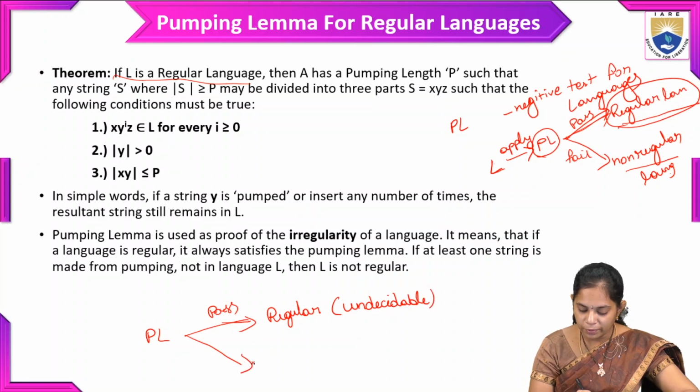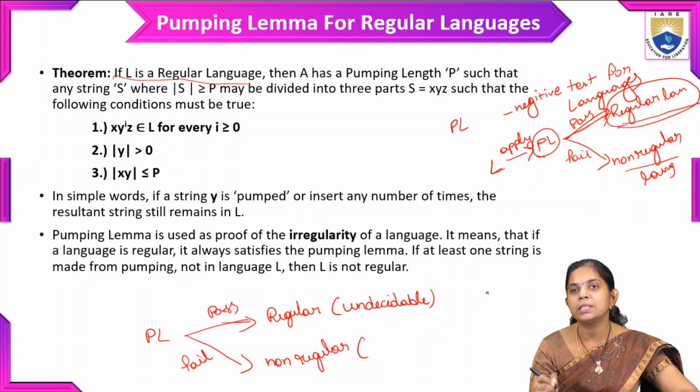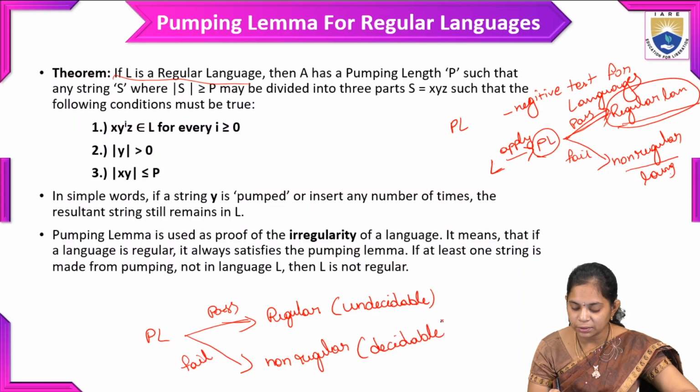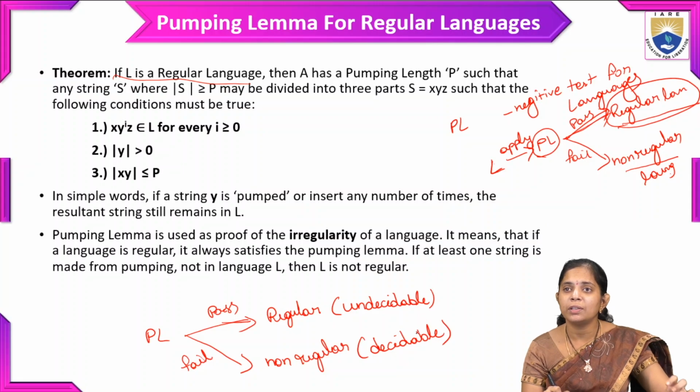And if we get the result as a fail, we can say that it is non-regular, and surely it is a decidable language: decidable, non-regular. So these are the two differences.